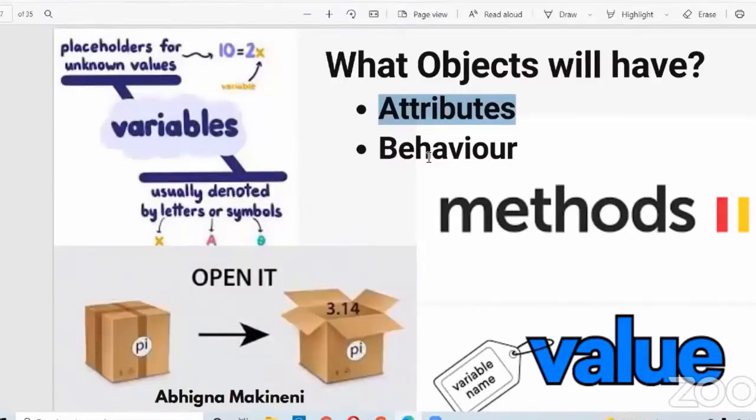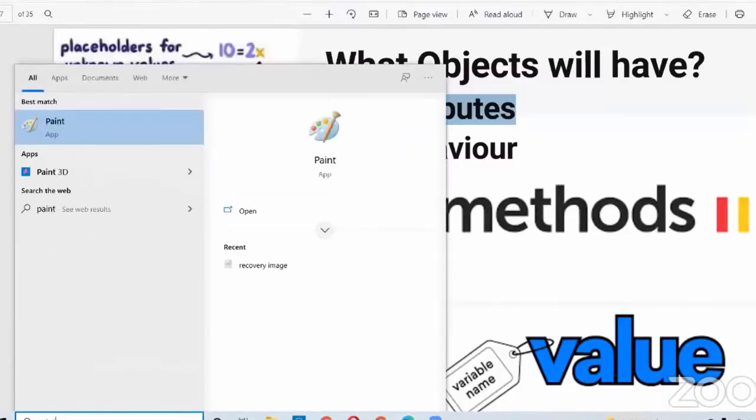So if you want to store something in objects, we need to define variables. Variables are nothing but attributes. If you want to define the behavior, you need to use methods. Do you know how to define a method? Using def, space, method name. Like that we can define a method. And I will show one thing. Okay, let me draw the picture. Then I will explain the concept.